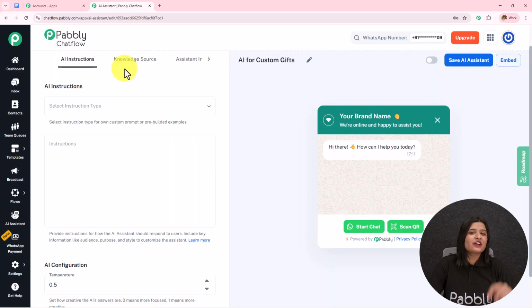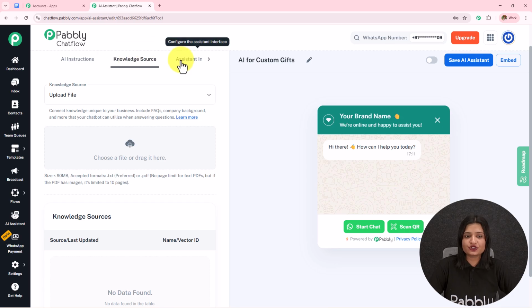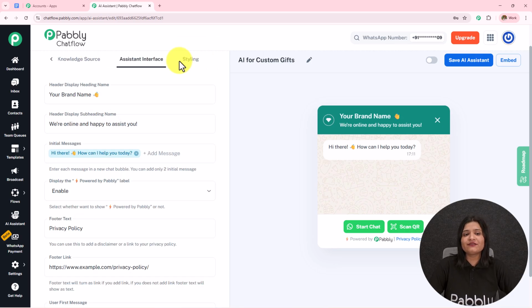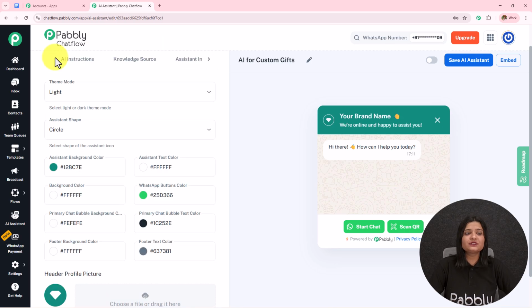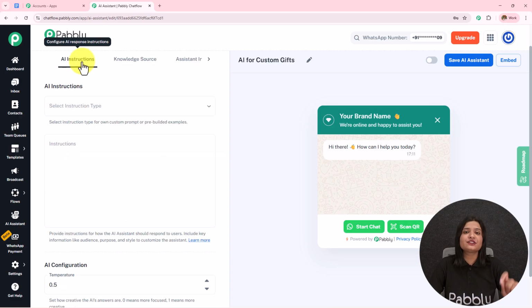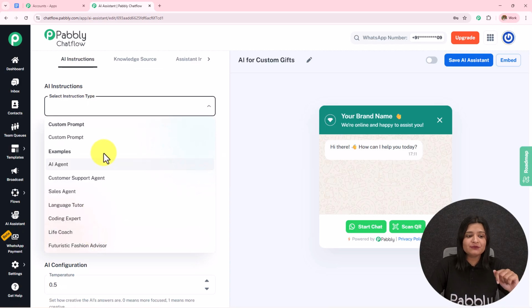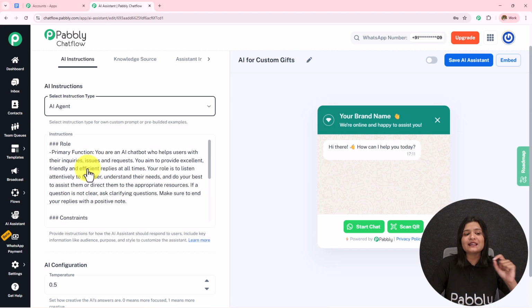Now from here, we are going to start creating this AI assistant. We have this AI instructions, knowledge source, assistant interface, and the final one is styling. We are going to do this step by step. The first one is AI instruction. So in the instruction type, we have all these types. I'm going to select it as AI agent.